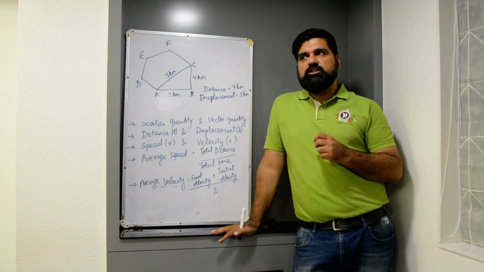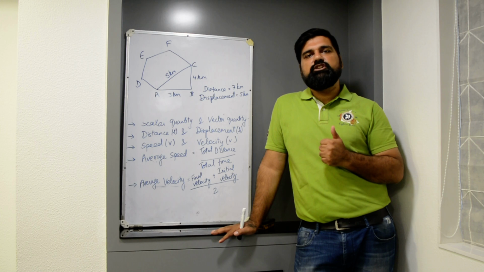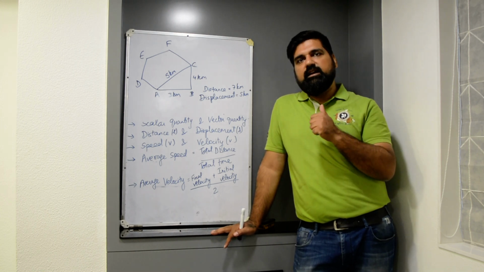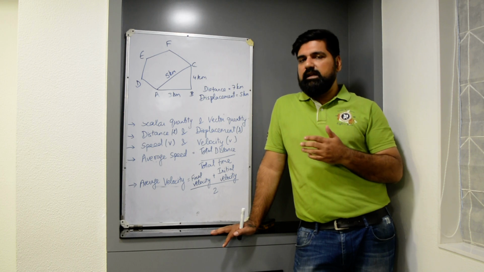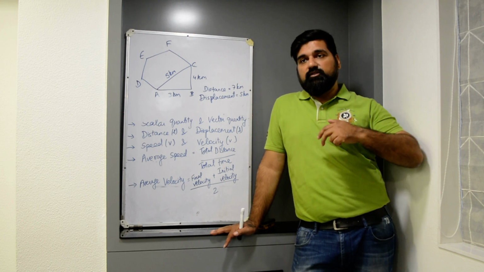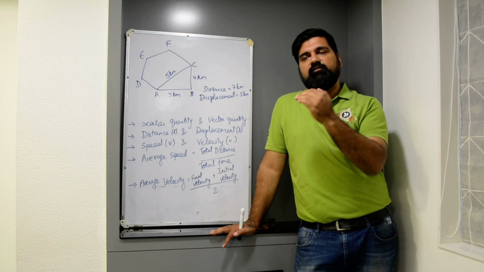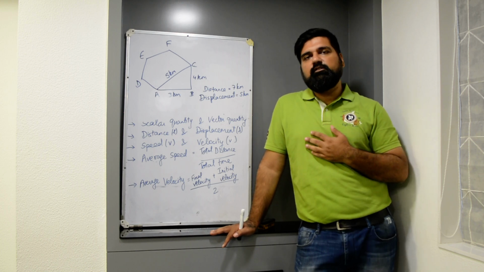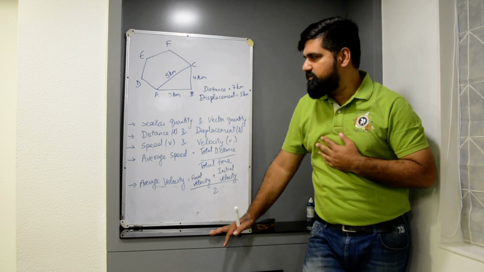Because displacement is the shortest distance between the final position and initial position of an object. If the person takes another route as well, the shortest distance between the final and initial position will remain the same, and that will be the displacement of an object.